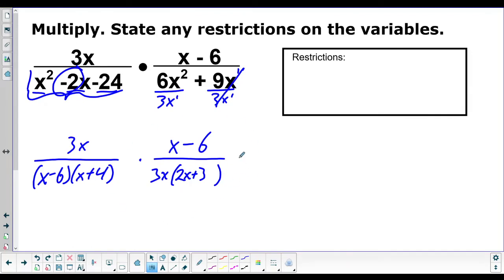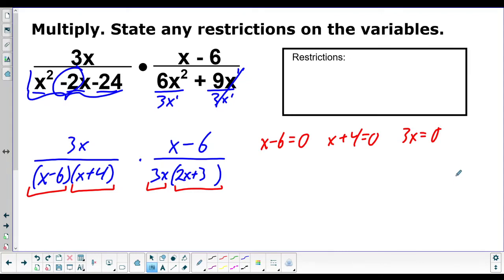All right, everything's factored. Now we need our restrictions. So we set each of these factors equal to 0: x minus 6, x plus 4, 3x, and 2x plus 3. Set them all equal to 0 and solve for x. So x minus 6 equals 0, x plus 4 equals 0, 3x equals 0. And then I'll do 2x plus 3 at the end.